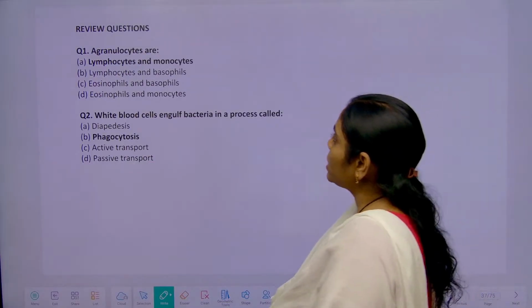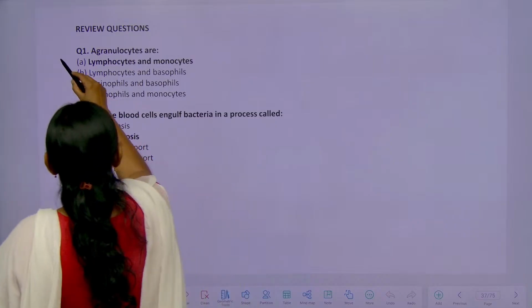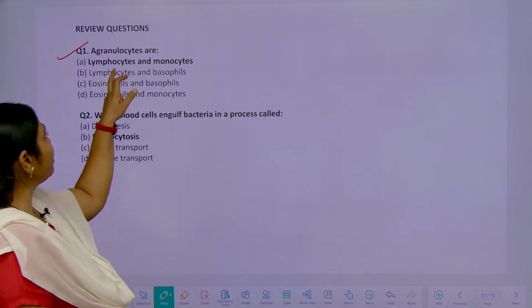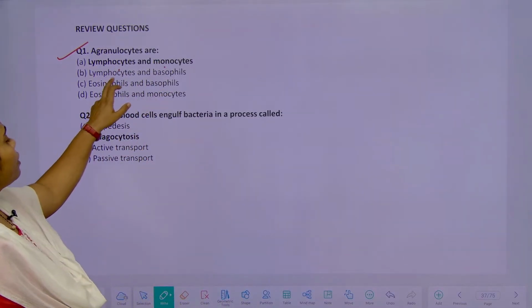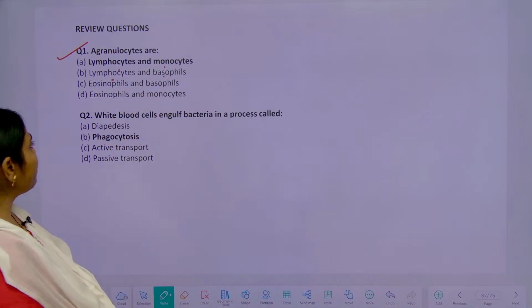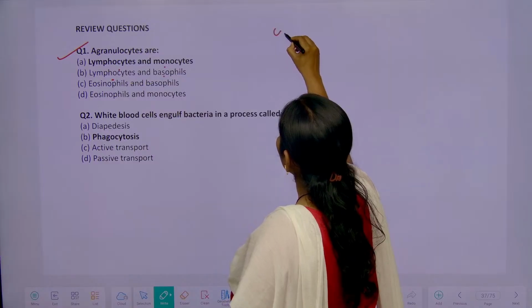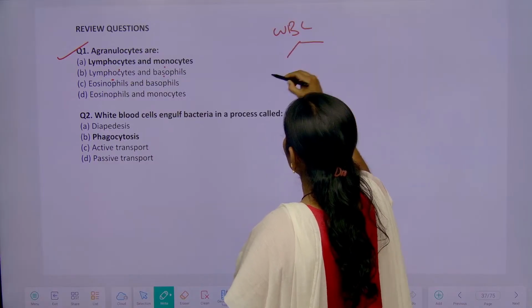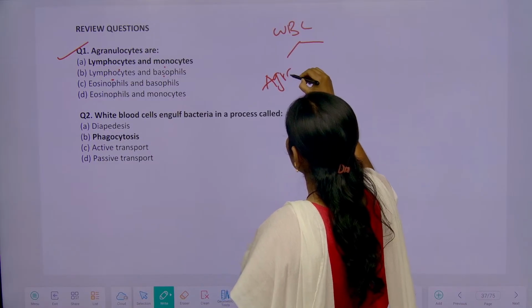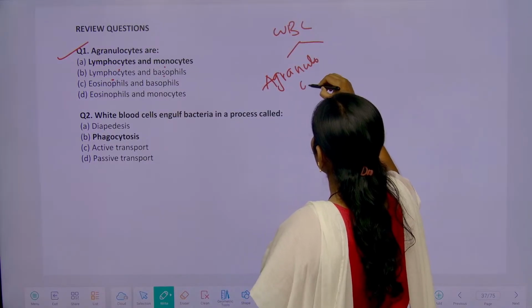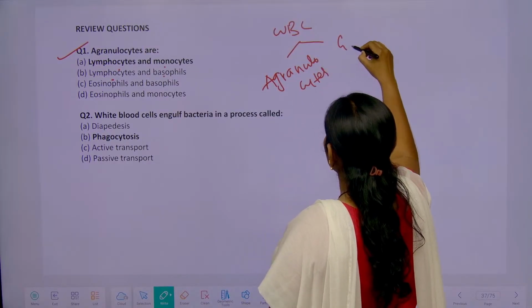Okay, we will see some questions, students. Granulocytes are what? Lymphocytes and monocytes, or lymphocytes and basophils? Already we have discussed: these WBCs are of how many types? Two types. One is agranulocytes and the second is granulocytes. What are they?